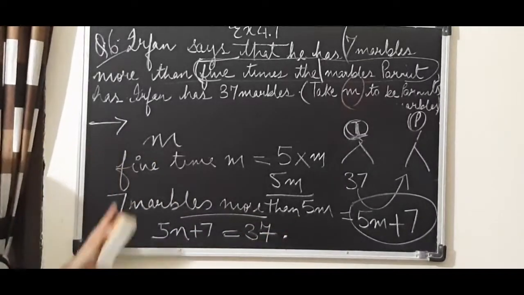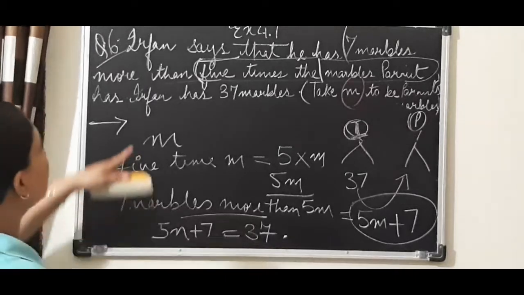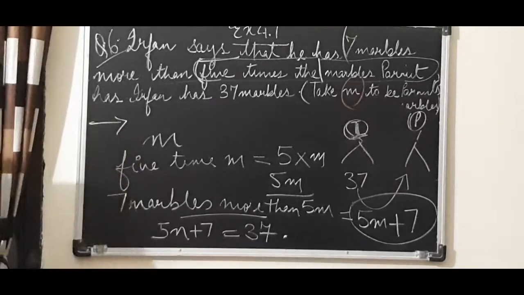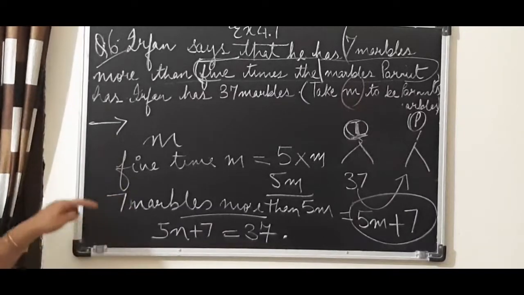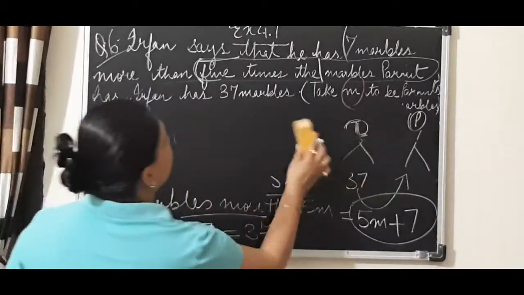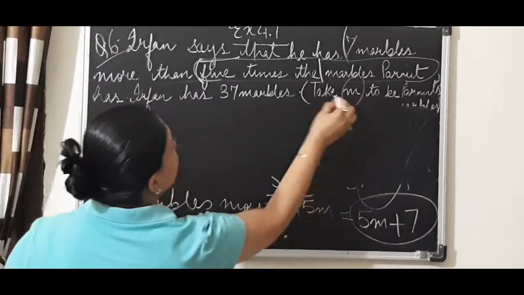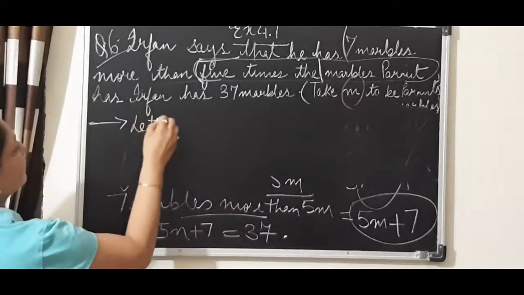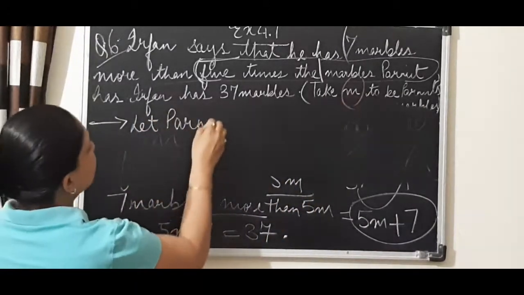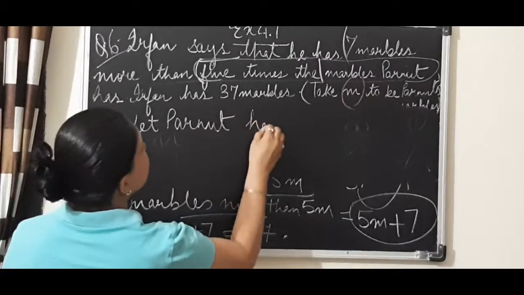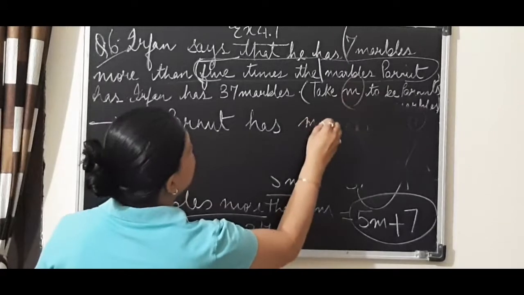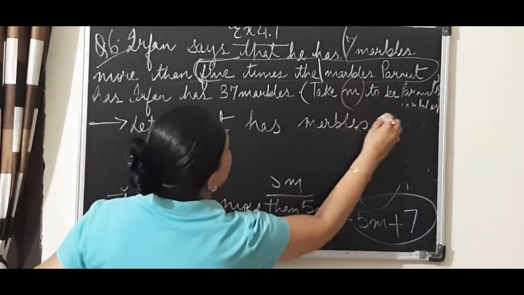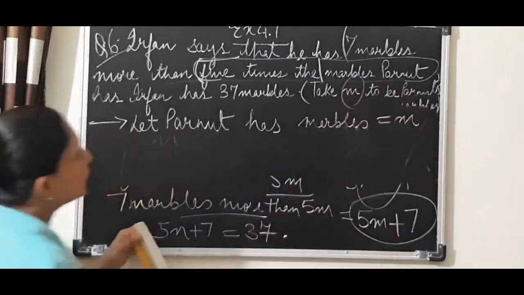Is it clear? Have you understood? Now let us discuss how you are going to write this sentence in your notebook. You will write: let Parmeet have m marbles.